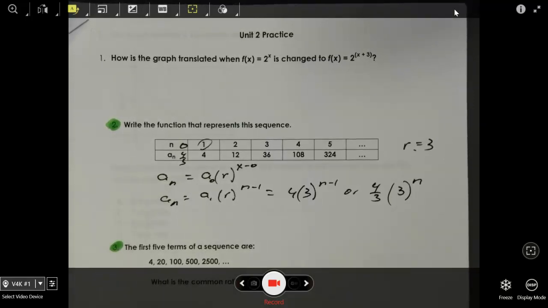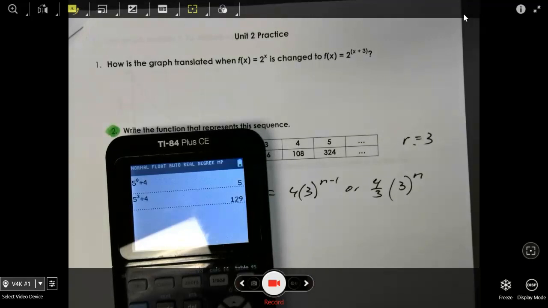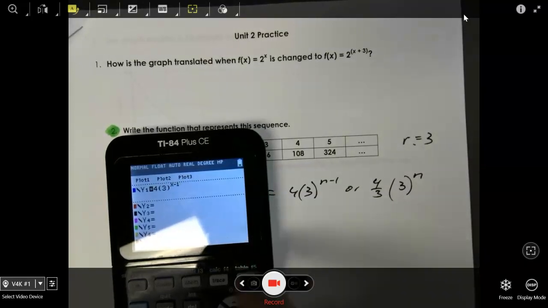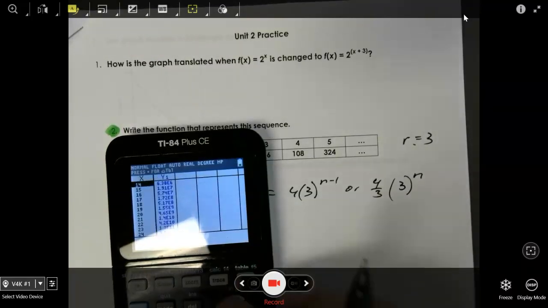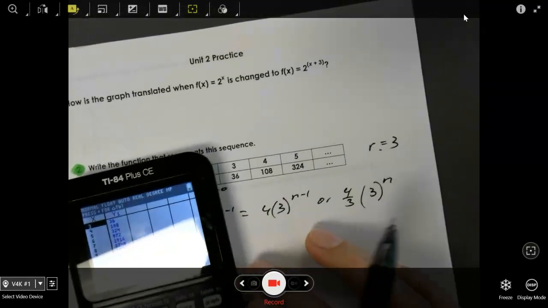And if you wanted to get your 0 another way, let me find my graphing calculator here. You can just put this in on a table. Let's just make this on a table right here. So I'm going to go 4, parentheses 3 close parentheses, raised to the power of x minus 1. And if I put that on a table, then you can see that I want to get these numbers there. There's 5 is 324. So we got it right if we do that. There's 4 is 108, and 3 is 36.